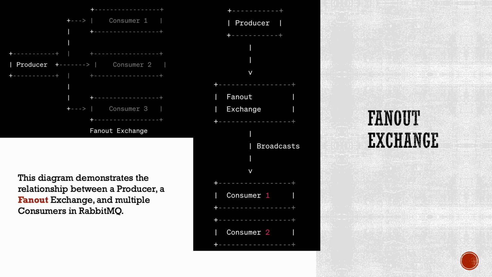It's important to note that the fanout exchange does not evaluate routing keys or perform any kind of filtering. Instead, it focuses on distributing messages to all connected queues in a one-to-many fashion. This approach enables the fanout exchange to provide a straightforward and efficient way to implement broadcasting-like messaging scenarios in RabbitMQ.